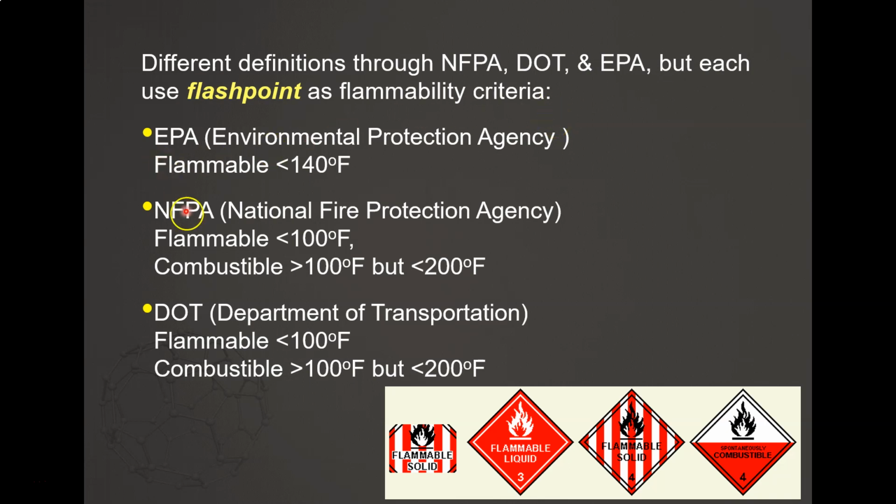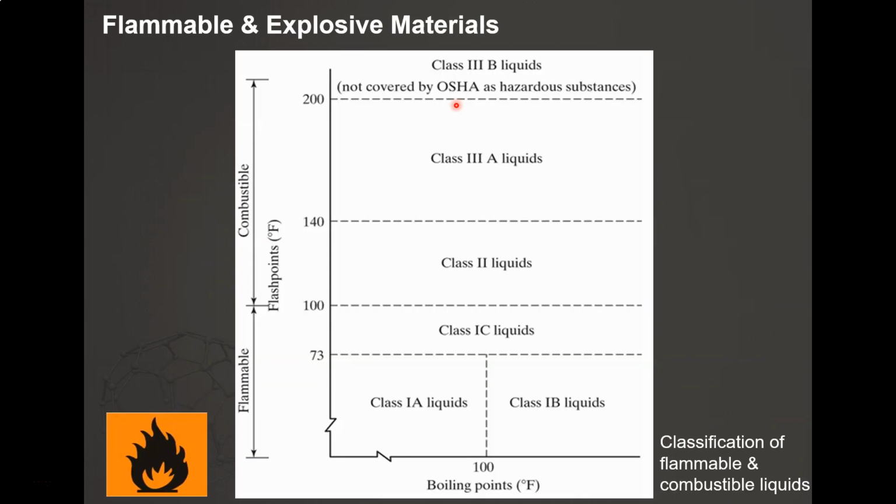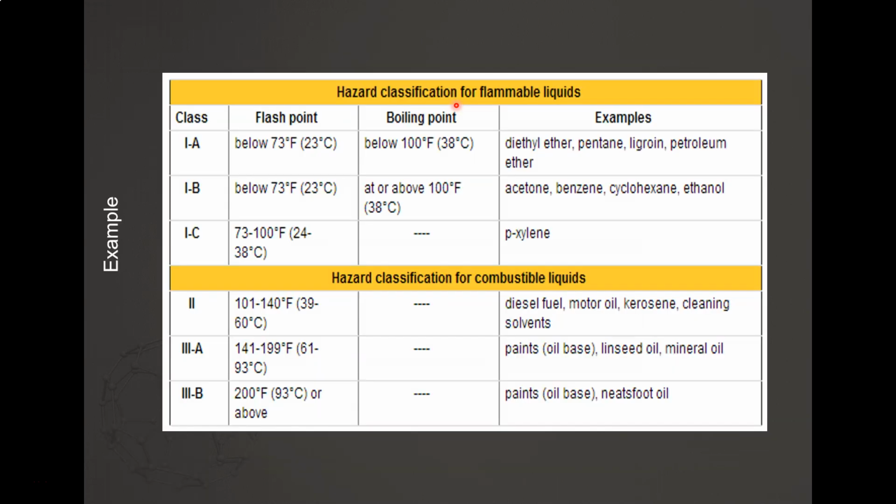Whether it's EPA, NFPA, or DOT, the Department of Transportation, and also the Fire Protection Agency, they still depend on flash point as their flammability criteria. That's why our classification of flammable and combustible liquids is based on flash points.